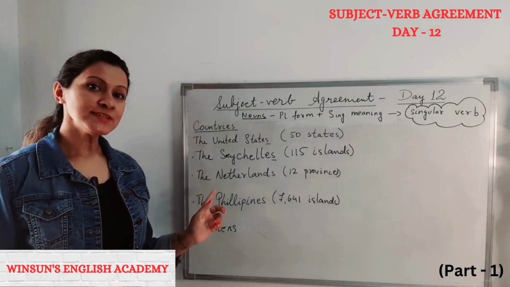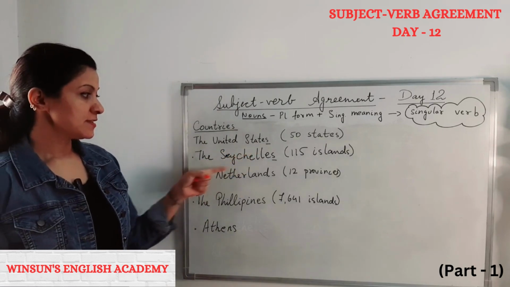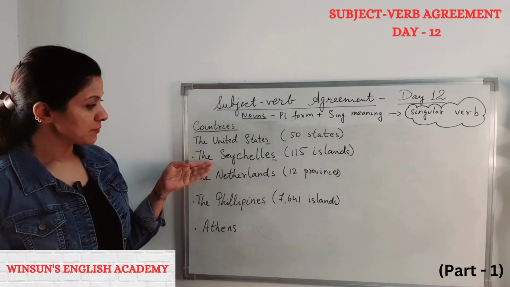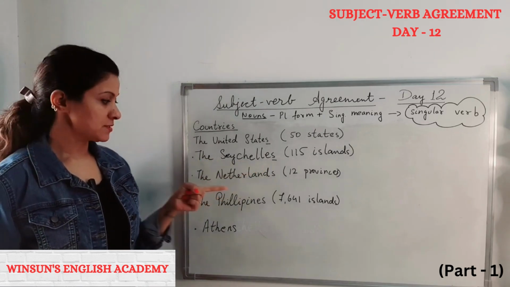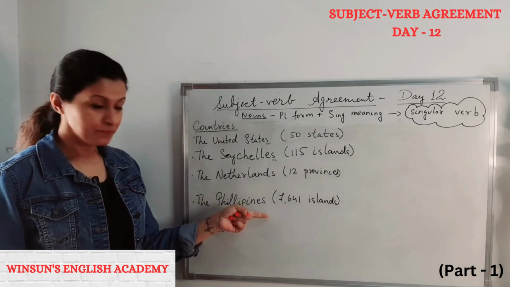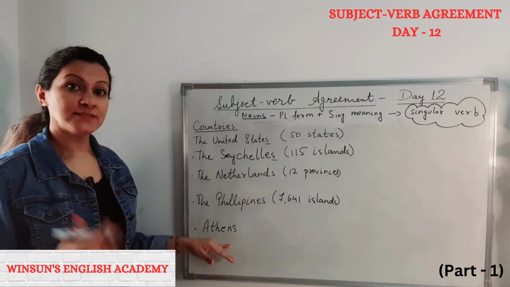Okay, as you notice here, these are all names of countries. The United States, the Seychelles, the Netherlands, the Philippines. The official name is the Republic of Seychelles, the Kingdom of Netherlands, the Republic of Philippines. Okay, now what is common amongst these? I will talk about Athens later.